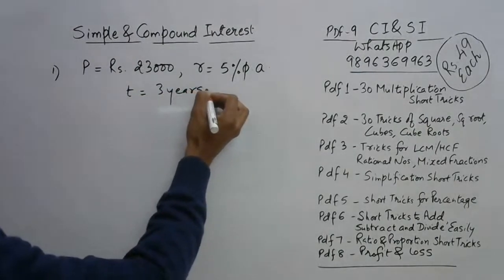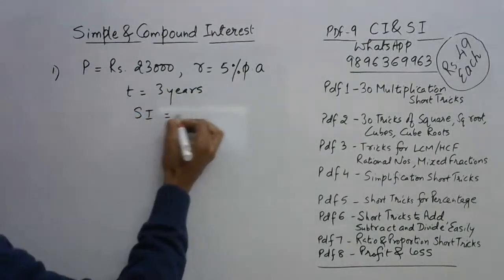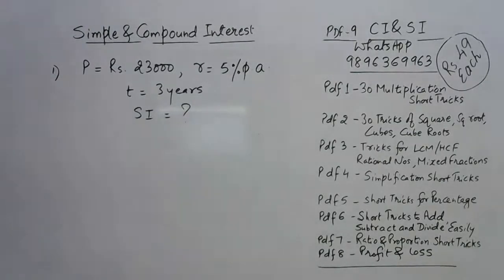So just let me know what is the simple interest on this. Now this is a warm-up question, obviously a very simple one, but all the same you need to get it correct, and that too in a very less time.